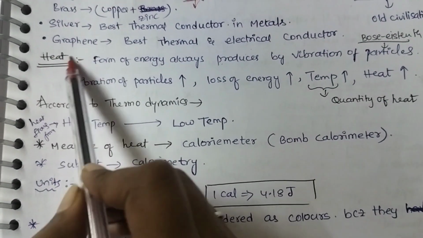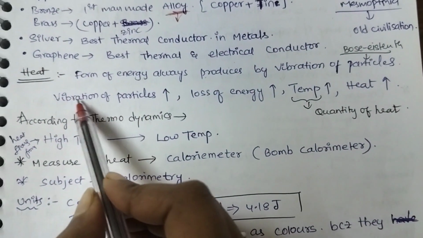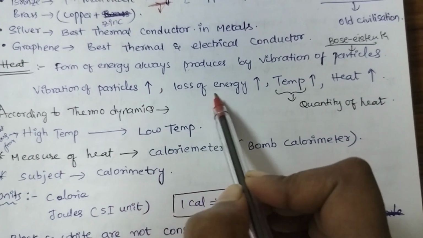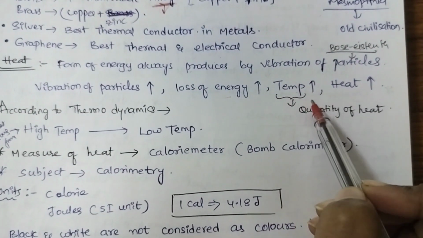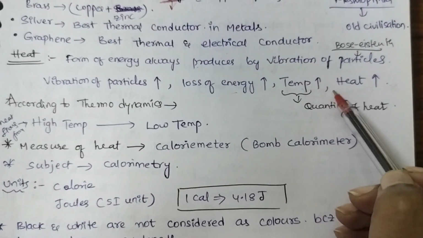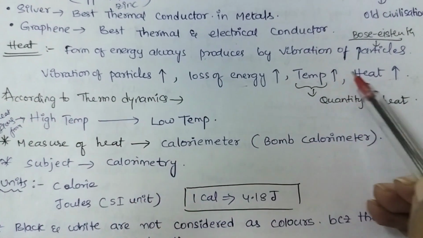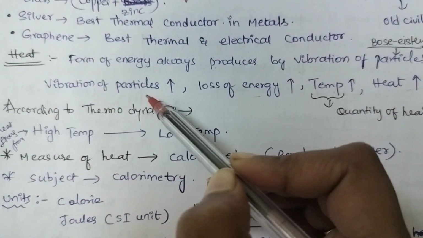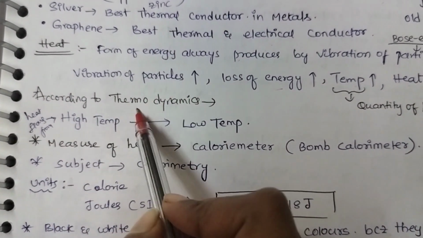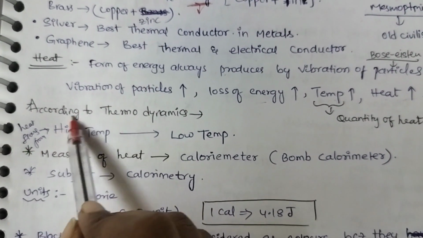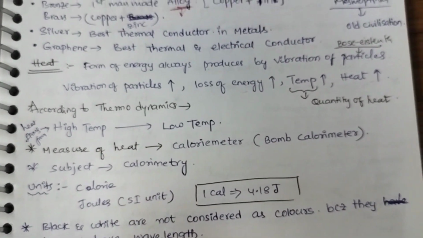Heat. What is heat? Heat is a form of energy which is produced by the vibration of particles. Here, if the vibration of the particles increases, loss of energy also increases. When the energy is lost, the temperature of that particular body also increases. Then automatically heat increases. So, vibration of the particles and heat are directly proportional. If the vibration of the particles increases, then heat also increases. According to thermodynamics, heat always travels from high temperature to low temperature.